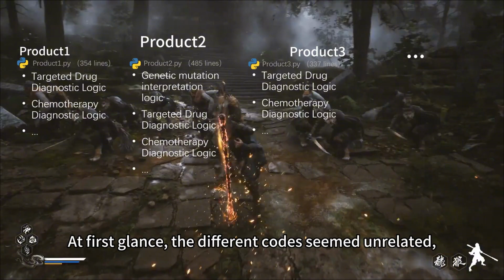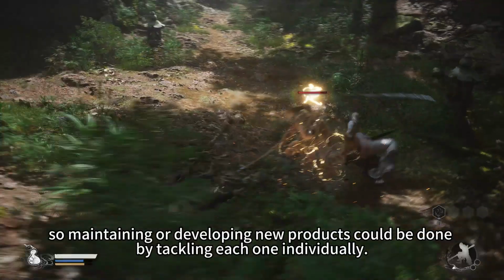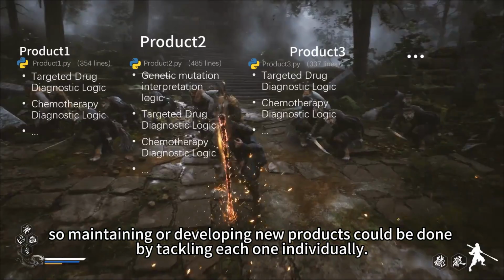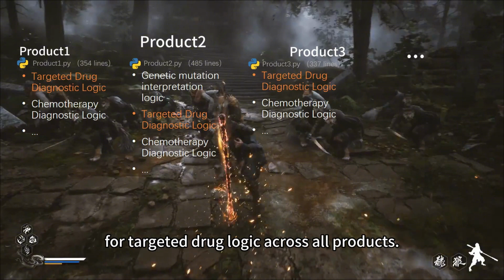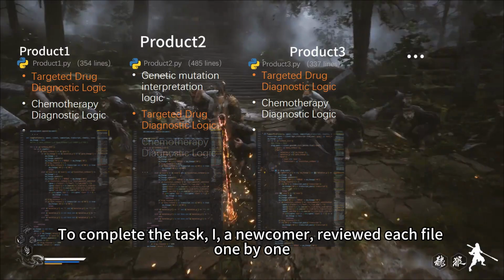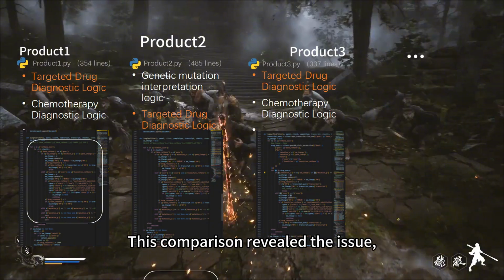At first glance, the different codes seemed unrelated, so maintaining or developing new products could be done by tackling each one individually. However, problems soon arose when we were required to standardize the threshold values for targeted drug logic across all products. To complete the task, I, a newcomer, reviewed each file one by one to figure out how to tackle each yaoguai. This comparison revealed the issue.